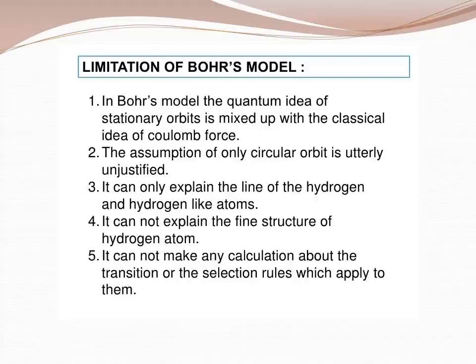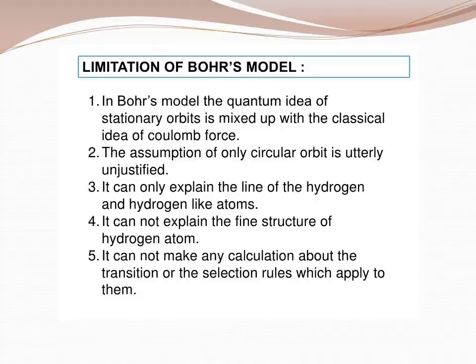It was unable to explain the splitting of spectral lines in the presence of a magnetic field or electric field. Bohr's theory was also unable to explain why the electron is restricted to revolve around the nucleus in a fixed orbit in which the angular momentum of the electron is equal to nh by 2 pi, which was provided by Louis de Broglie. You will study these things in your higher standards. Here only the basic one is given. Bohr's atom model and its limitations is an important question.